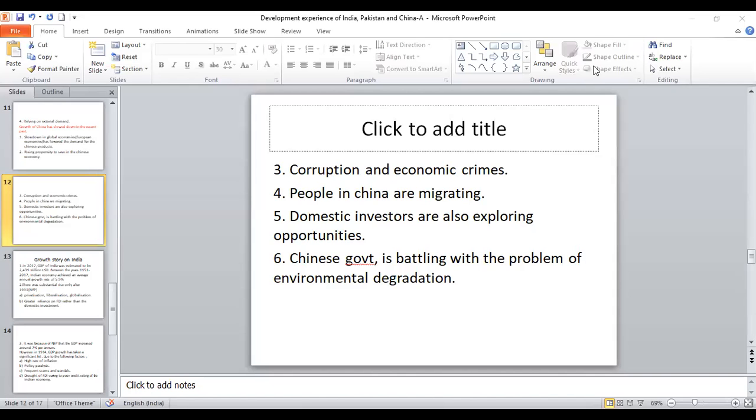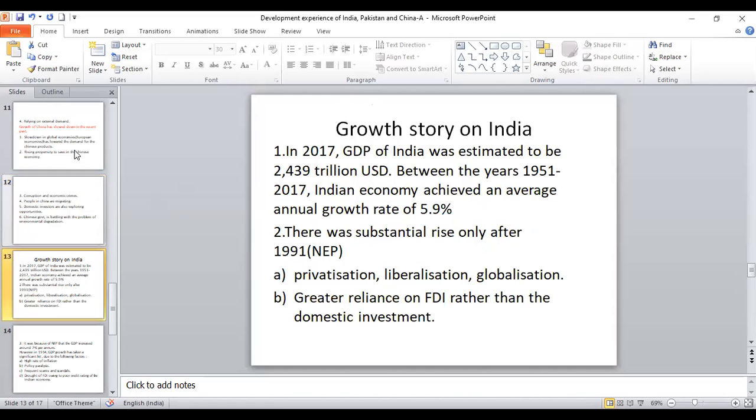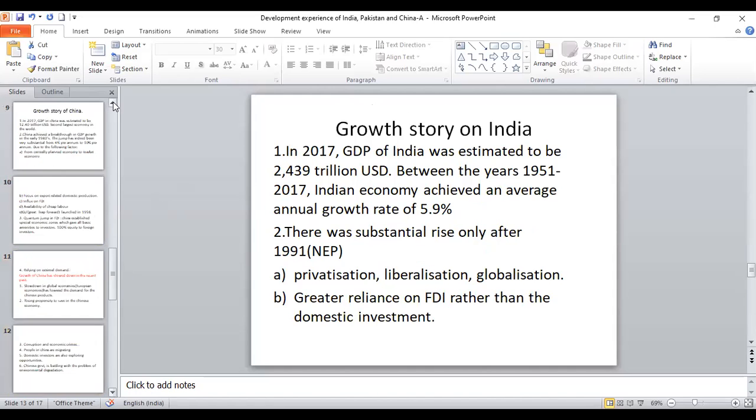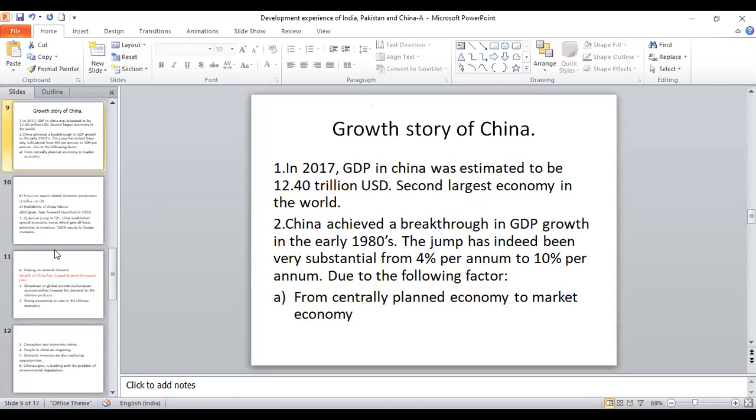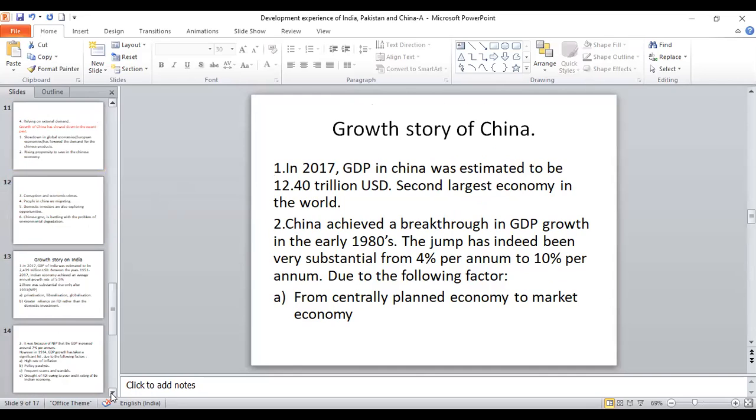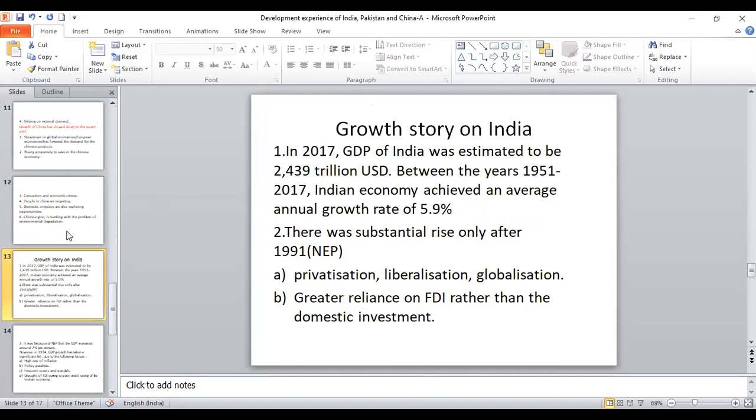Let's continue with the chapter Development Experience of India, China, and Pakistan. So, we saw the growth story of China in today's class. So, let's see the growth story of India.